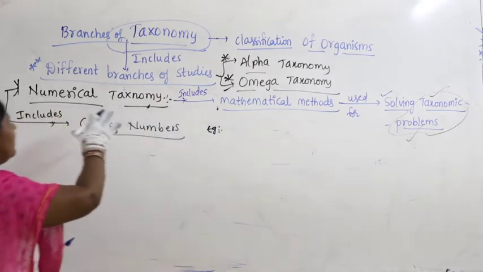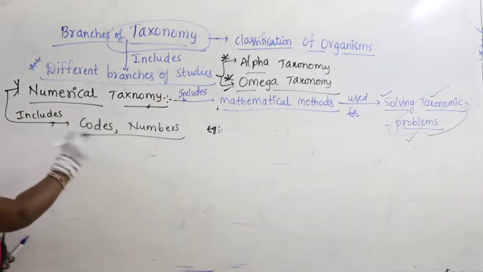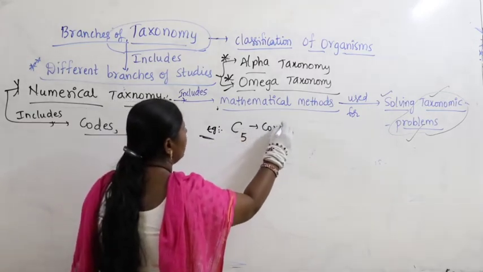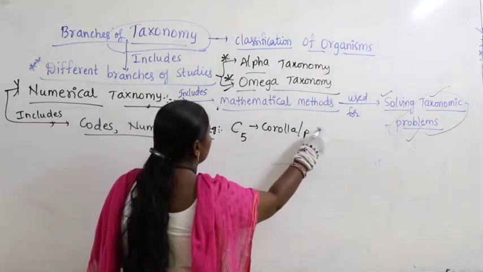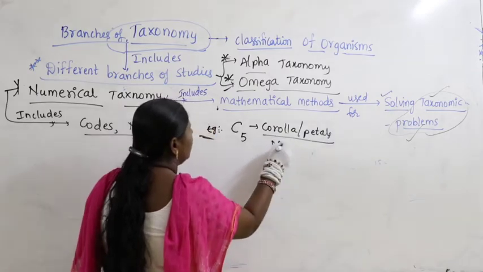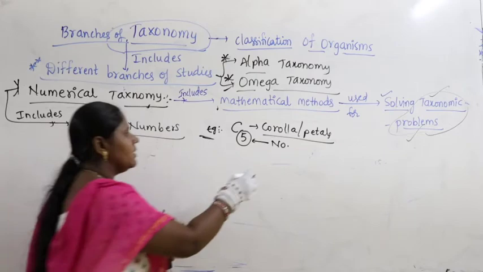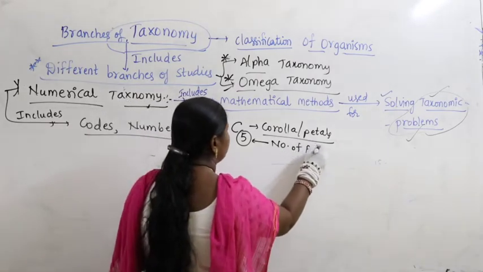These mathematical methods include codes and numbers. For example, C5 means C, corolla, also called petals. How many petals are there? The number of petals is 5.